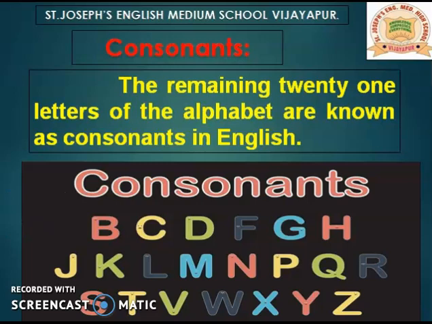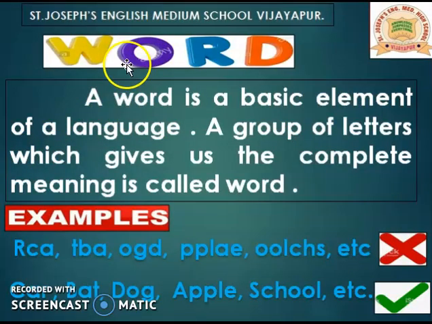Let's now see the word. A word is a basic element of a language. A group of letters which gives us a complete meaning is called a word.